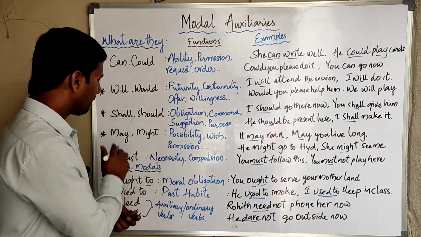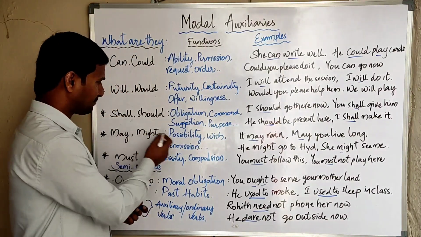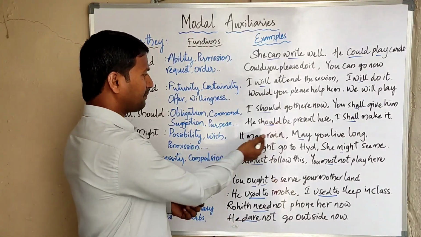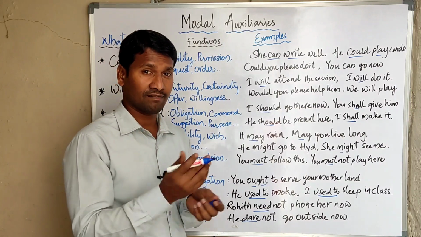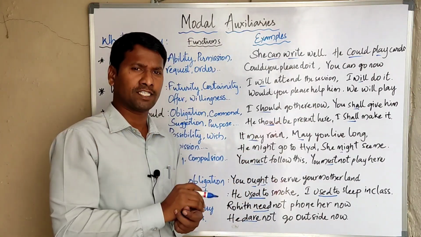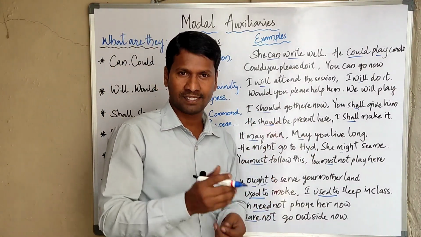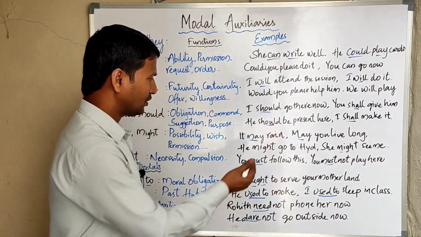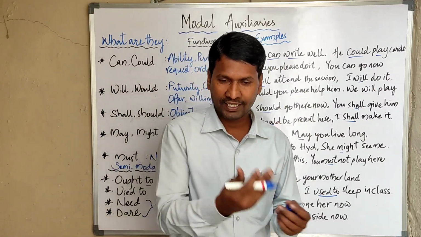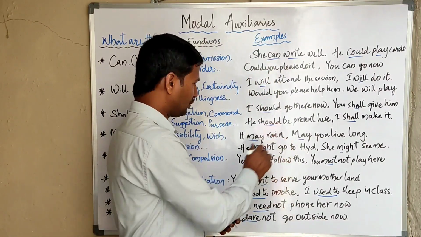And when you go to may, might is a past form of may. It expresses possibility, wish, and permission. It may rain. When you look at the sky and it is covered completely with black clouds, we can say it may rain. It's one kind of possibility. It may not, but we expect. May you live long: when you bless someone or wish, we can use may. And when you give permission, mostly when you enter the class: may I come in, may I go out, may I take it. To take permission we also use may.